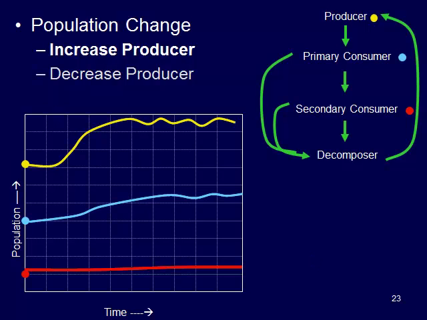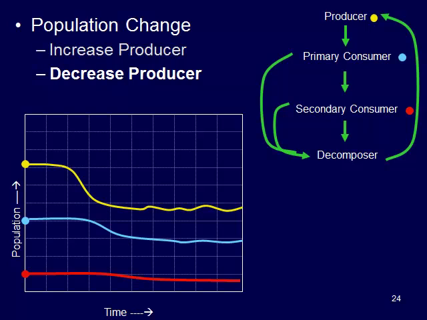If we do the opposite here and decrease our producers, so maybe there's some kind of mass die-off, maybe there's some kind of insecticide or not insecticide, herbicide that gets into a water body and flushes out through an estuary and kills off a lot of these producers.